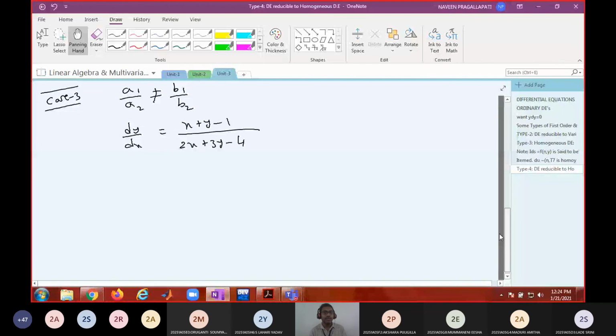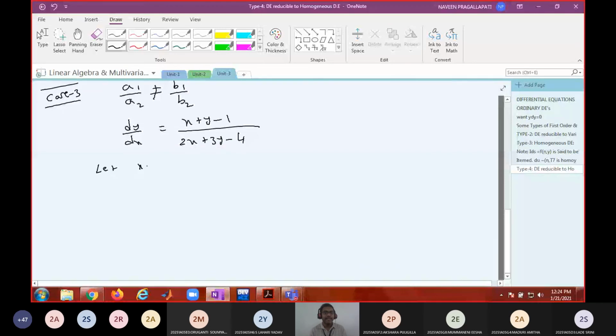If you go through your intermediate books, you will see that you take x equal to X plus h and y equal to Y plus k.